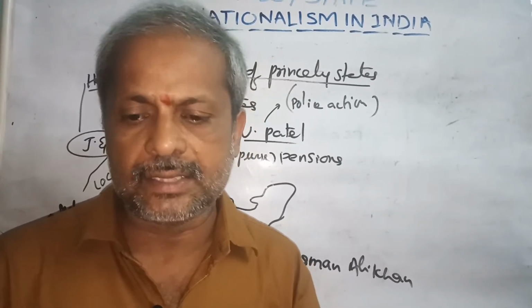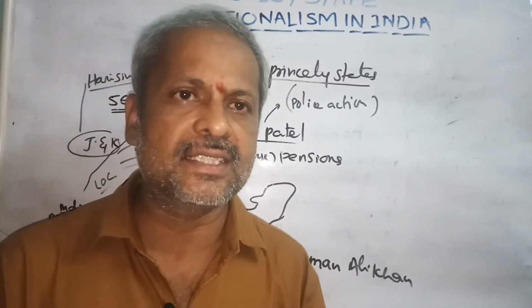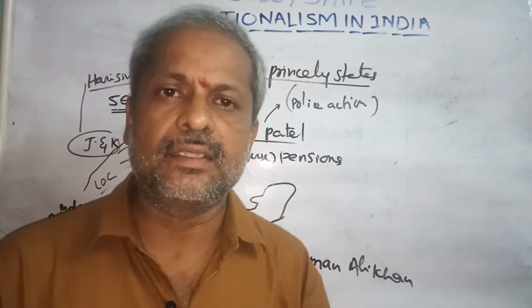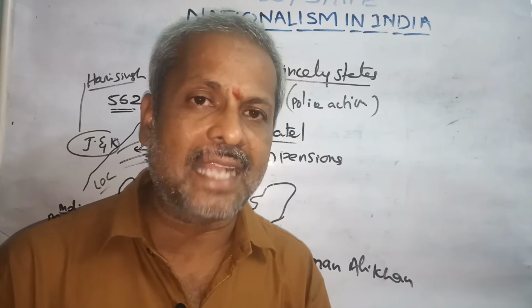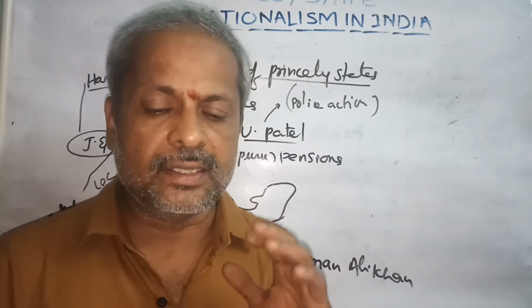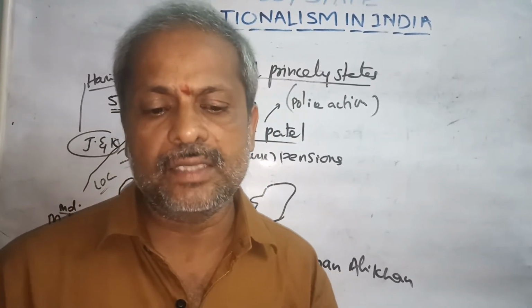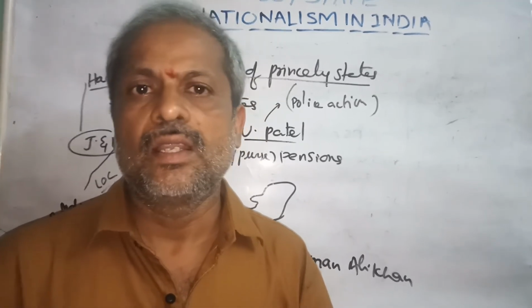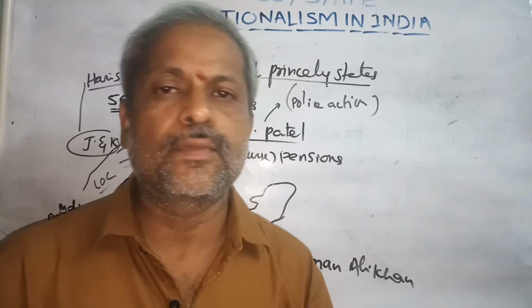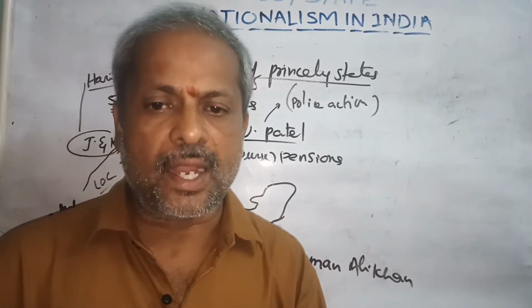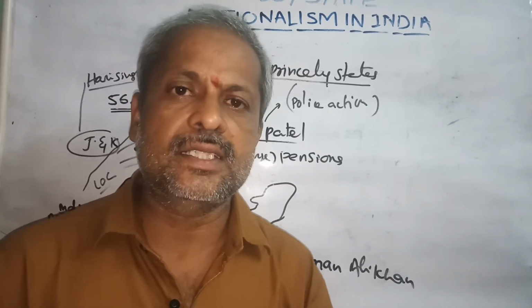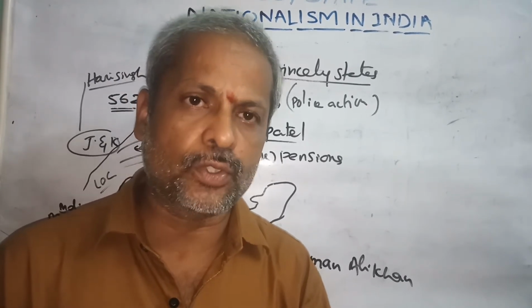Pakistan took the rejection of Hari Singh as an advantage, and they came forward and encouraged Pakistani soldiers and occupants into Kashmir. So Pakistani leaders occupied some part of Jammu and Kashmir.